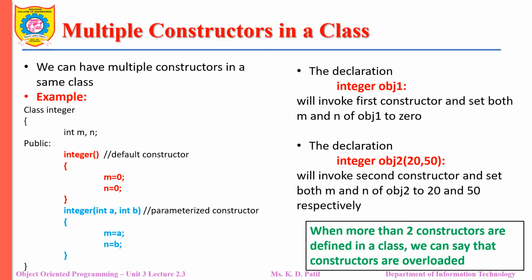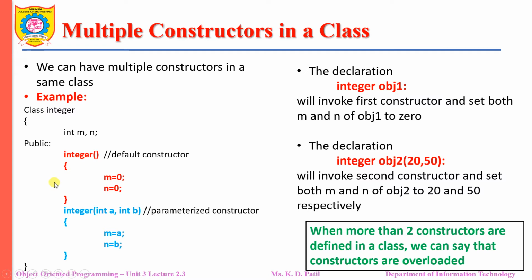Please remember that when more than one constructor is defined in a class, we can say that the constructors are overloaded constructors. We have already seen polymorphism. Polymorphism is more than one form. A single entity with the same name consists of more than one form.